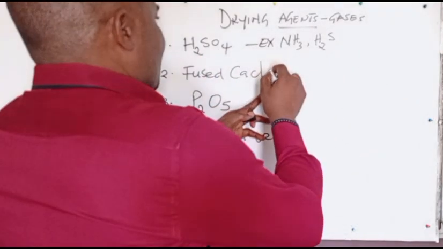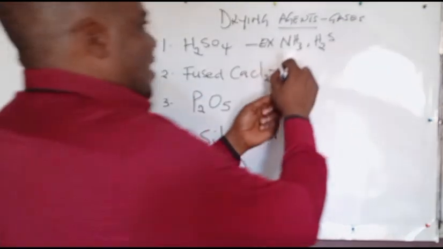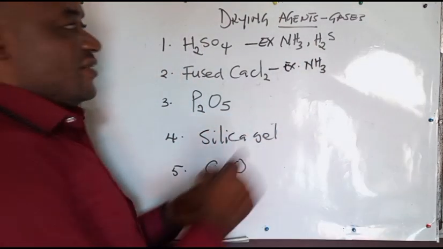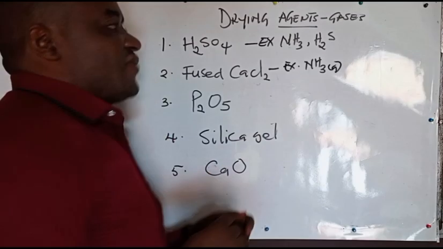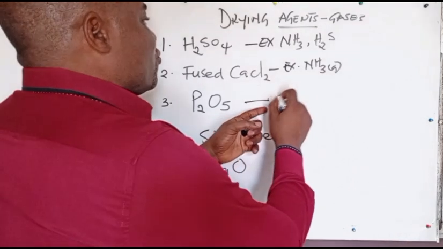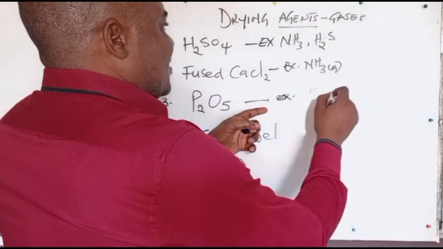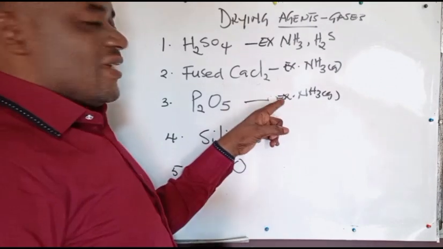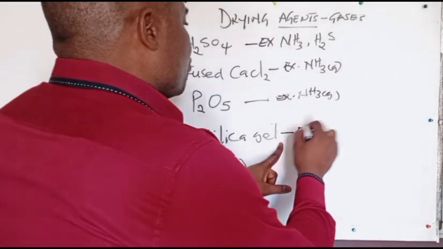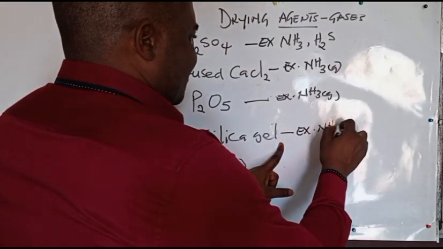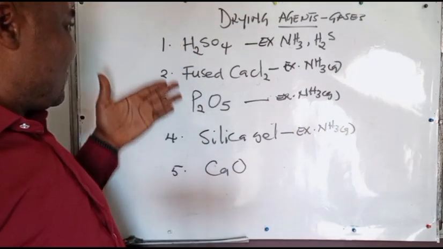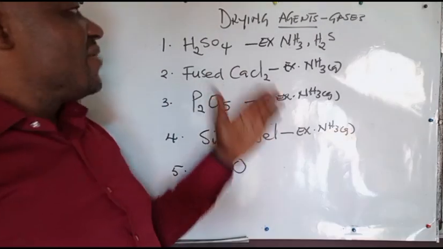Fused calcium chloride also cannot dry ammonia gas, but it can dry every other gas. Silica gel also cannot dry ammonia gas. Very funny, isn't it? These substances can dry every other gas, but they cannot dry ammonia.